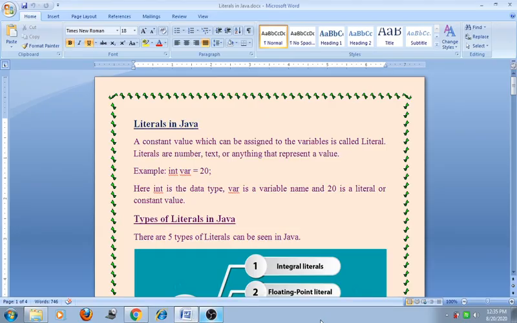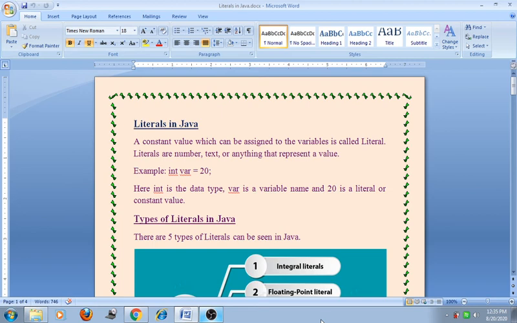Hello friend, in the previous lecture we had seen the data types and control statements in Java. Hope that all topics are understood by you. So next topic is literals in Java.